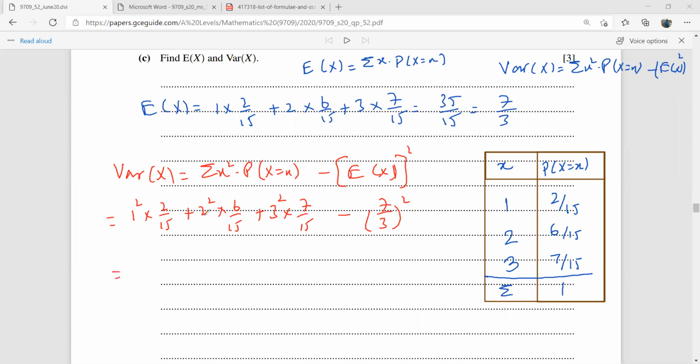So you have 2 plus 24 is 26, plus 63 is 89 over 15. So what is your final answer? Please tell me. So this is the variance of this data. Okay, I'll stop up to this. The remaining part we'll do in the next segment.